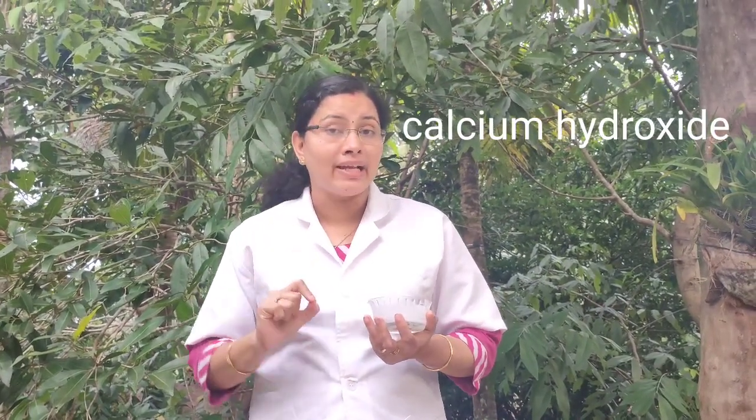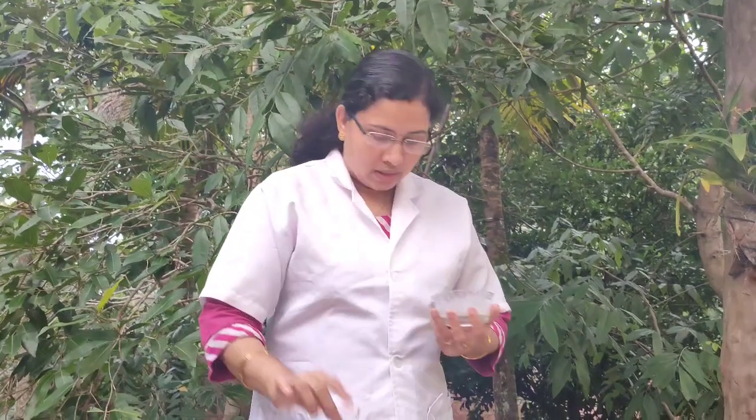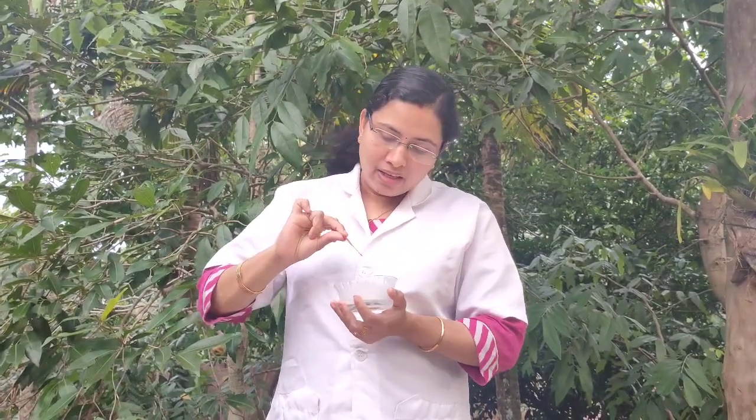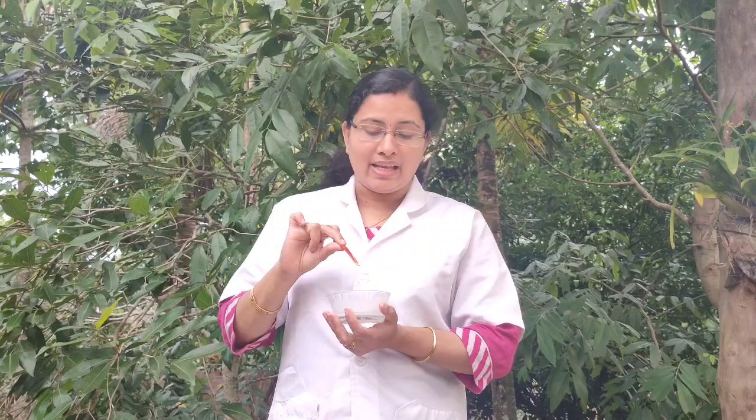Now let us check whether this is an acid or a base. I have said that it is slaked lime. What is the chemical name of slaked lime? It is calcium hydroxide. Let us check whether calcium hydroxide is an acid or a base. What is the color? Yes, it turns red.